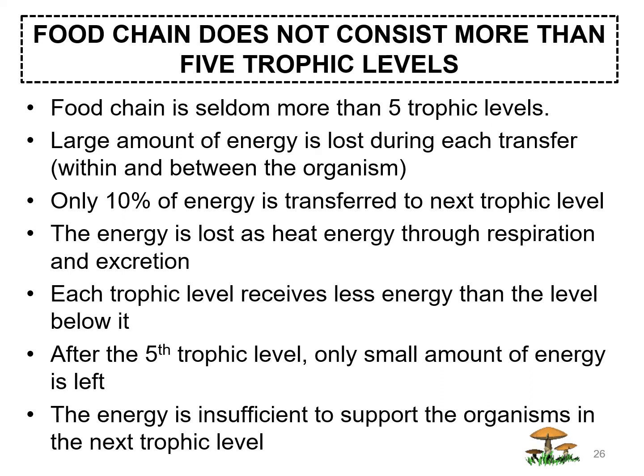A food chain cannot consist of more than 5 trophic levels because a large amount of energy is lost during each transfer between the trophic levels. So only 10% of energy is transferred to the next trophic level. More energy is lost as heat energy, and energy from the trophic level is also lost through respiration and excretion. So each trophic level receives less energy. After the 5th trophic level, only a small amount of energy is left, so the energy is not sufficient to support the organisms in the next trophic level.